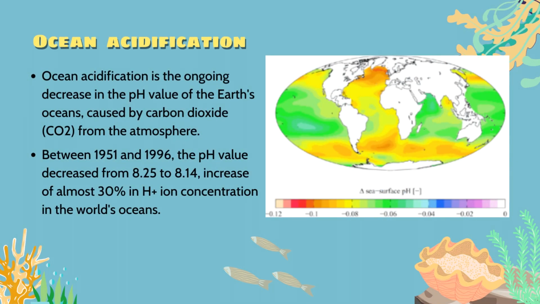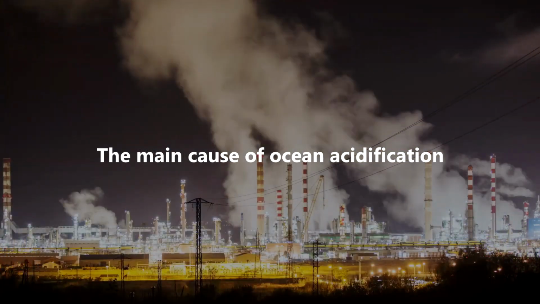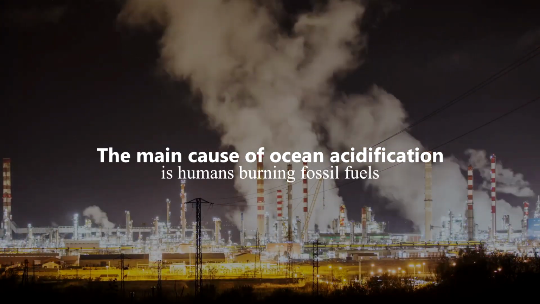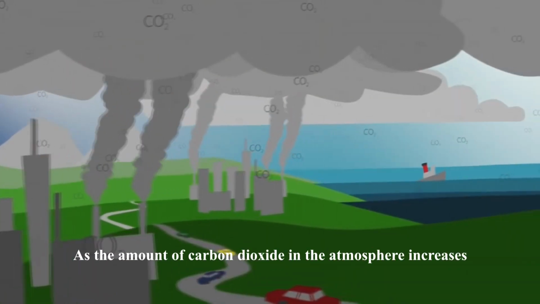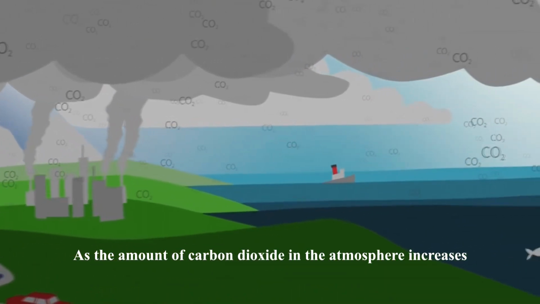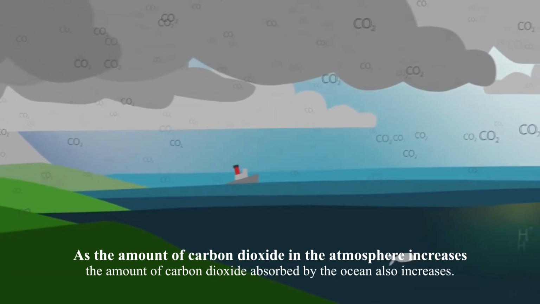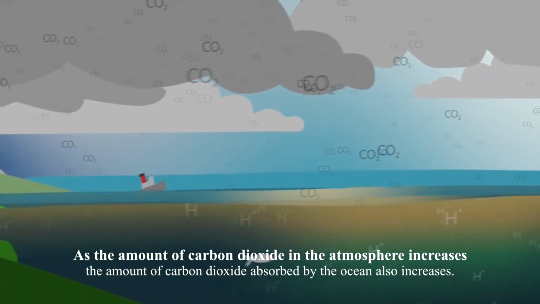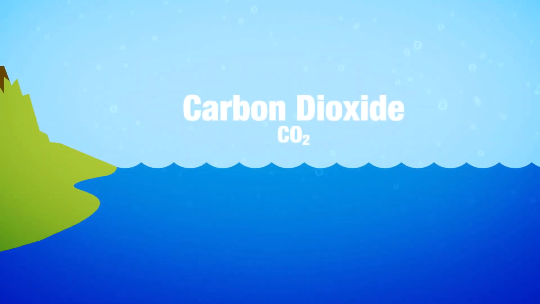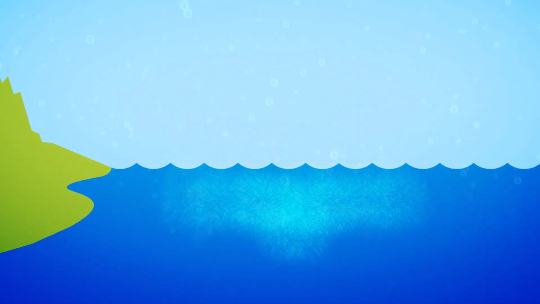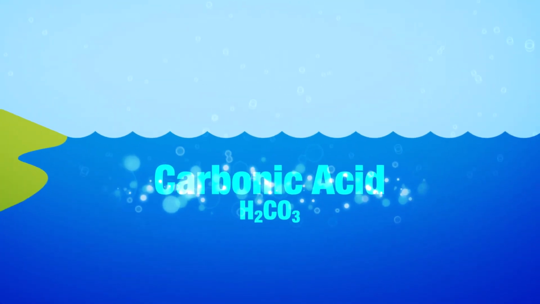Ocean acidification is the ongoing decrease in the pH value of the Earth's oceans caused by the uptake of carbon dioxide from the atmosphere. The main cause of ocean acidification is humans burning fossil fuels. As the amount of carbon dioxide in the atmosphere increases, the amount of carbon dioxide absorbed by the ocean also increases. When carbon dioxide dissolves into seawater, it forms carbonic acid.